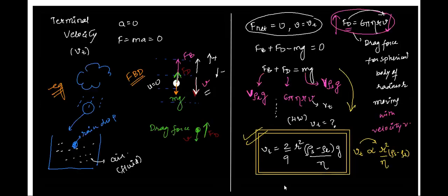Telling you all something called Stokes' law. Actually, we have already discussed it. This relation which we just told, that drag force is equal to 6 pi eta rv, is also called Stokes' law. Please take this down. Stokes' law is basically telling you what is the viscous force or the drag force. Drag force is also called viscous force, the force due to viscosity.